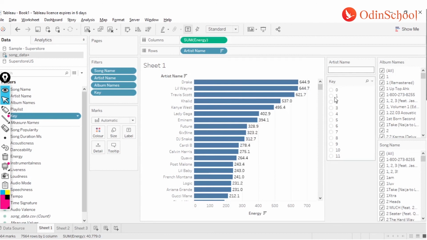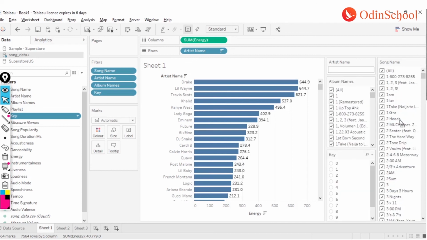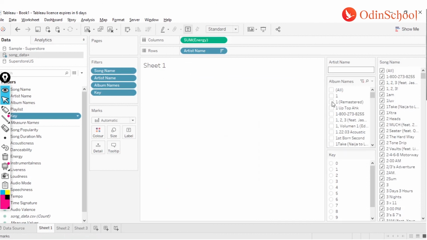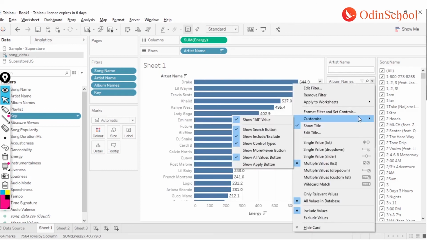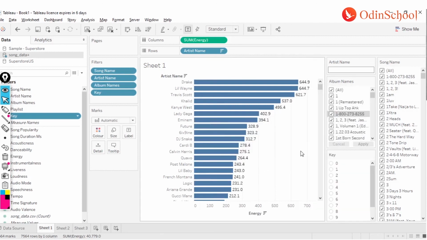Now let's say whenever I'm trying to do some changes and I feel my dashboard is taking a lot of time to render, let's say using this album names over here, it takes a lot of time for me to uncheck all and select one by one, and it's not so good. What I can do is go to the customization once again, select this customize button, and enable this show apply button. What it does is give your users the benefit of selecting multiple values at once.